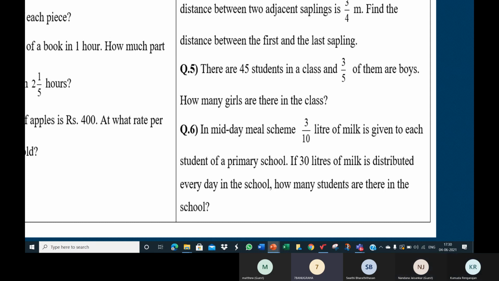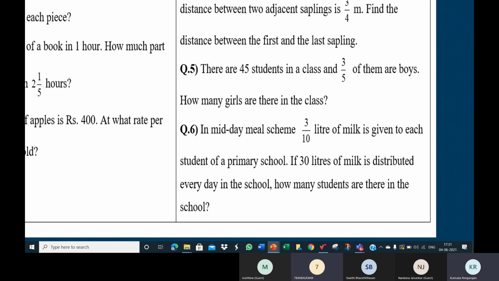Ma'am, in a midday meal scheme, 1 by 2 liter of milk is given to each student. If 30 liters of milk should be distributed every day in the school, how many students are there in the school?